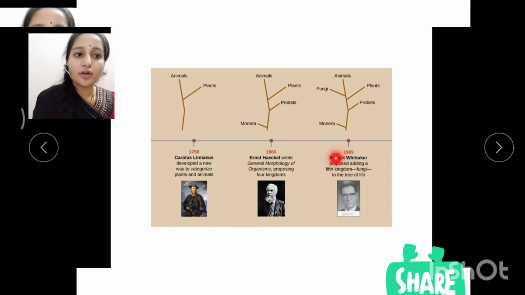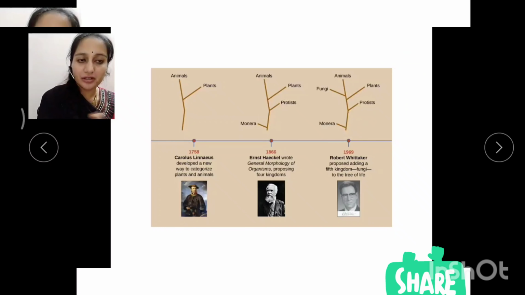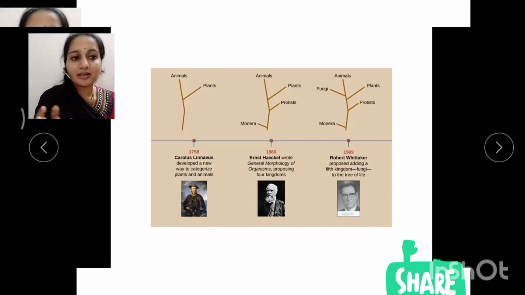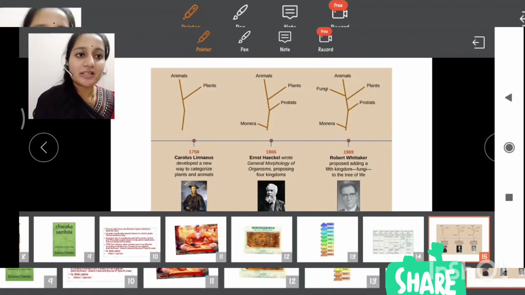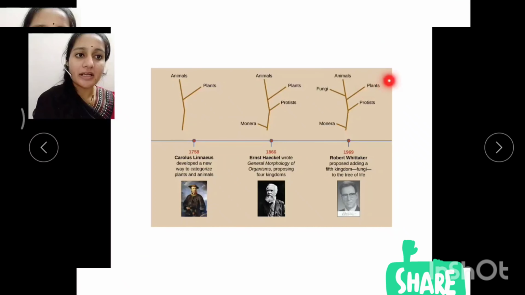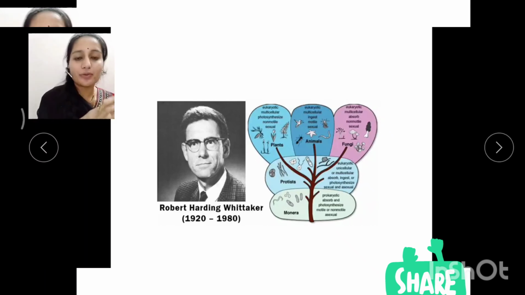Later on, Robert Whittaker in 1969 proposed adding a fifth kingdom to the Ernest Haeckel classification, that is fungi, to the tree of life. Then that classification involves Monera, Protista, fungi, plants and animals. So he was Robert Harding Whittaker, simply we call him R.H. Whittaker. He explained this